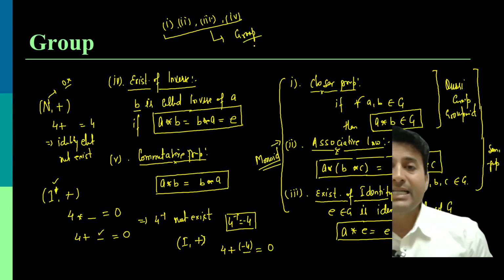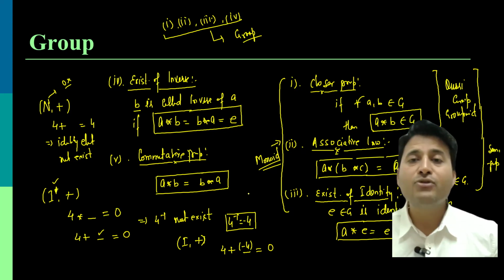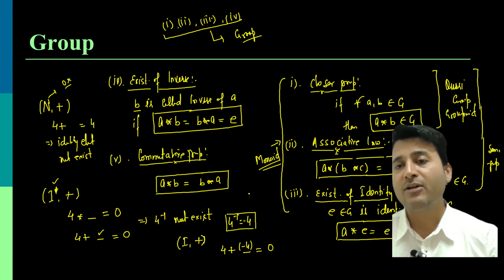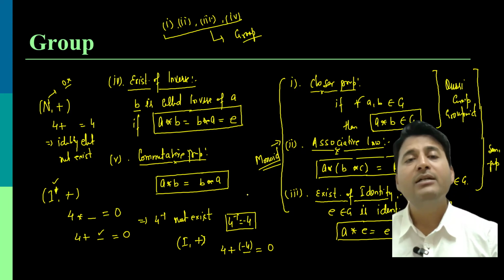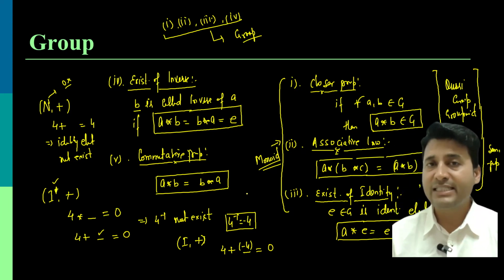So if someone asks to check whether an algebraic structure is a group or not, we are supposed to check whether it is closed, meaning it satisfies the closure property or not. We check whether the associative law holds or not, whether the identity element exists or not, whether the inverse exists or not.